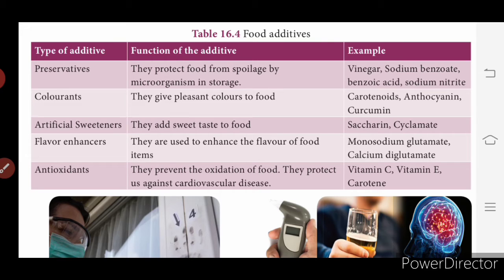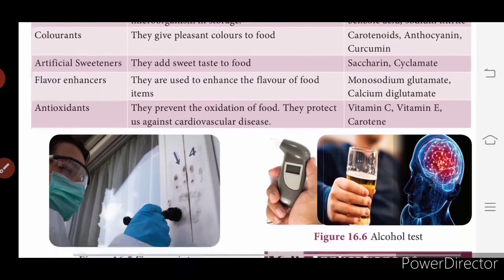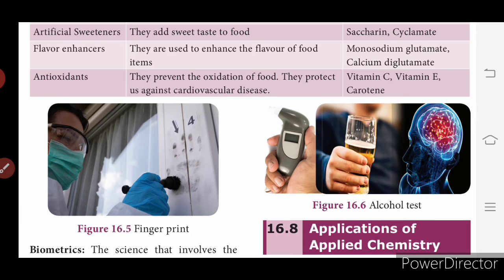They protect us against cardiovascular diseases. Vitamin C, vitamin E, carotene. Okay, these are the types of additive and the functions and the examples. This is also an important tabular column from the exam point of view. So now we discussed fingerprints, right? This is how they take the fingerprint. You can see the picture. They spray the powder, dust it, and then they take the fingerprint, make the occult, that is the hidden fingerprint, visible, and then they radiate it.